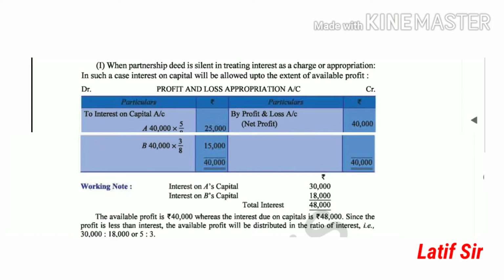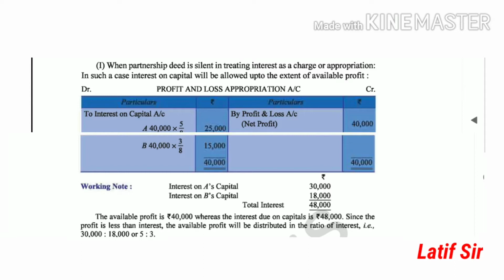In that case, profit is 40,000 while the actual interest on capital calculation comes to 48,000. See the working note: A's interest on capital comes to 30,000 and B's comes to 18,000. So the total is 48,000, but we have a profit of only 40,000. Then in that case, interest will be restricted to 40,000 only. We can pay only 40,000 as interest on capital.